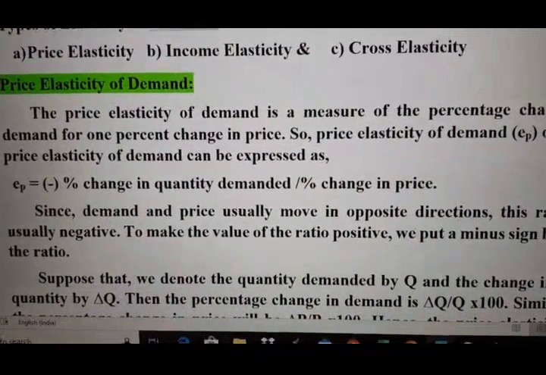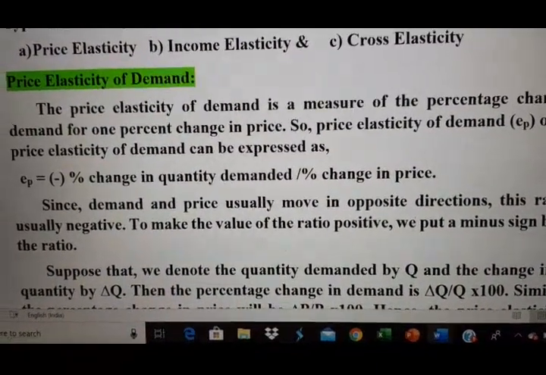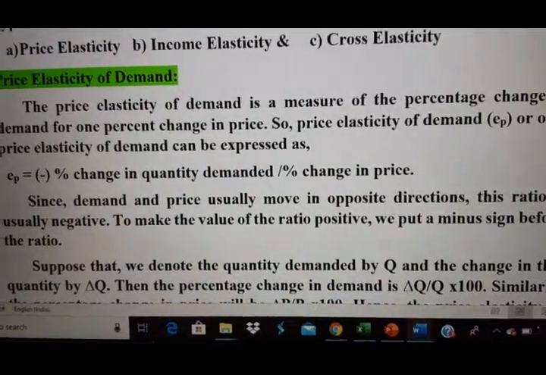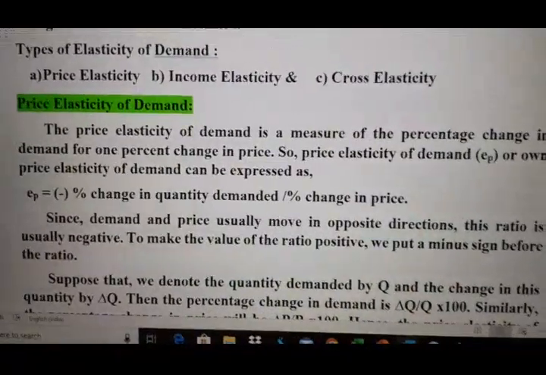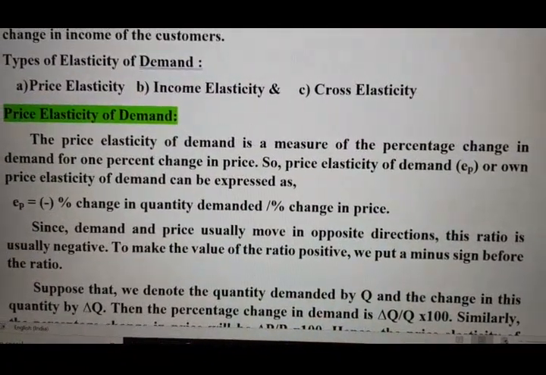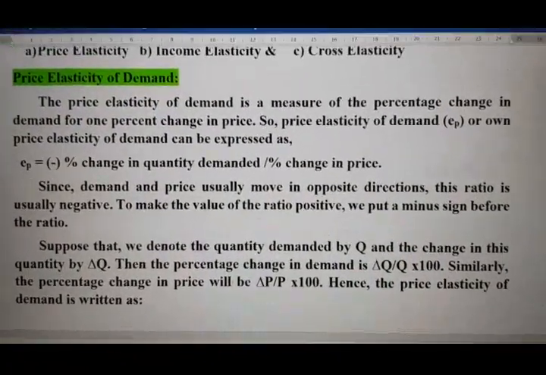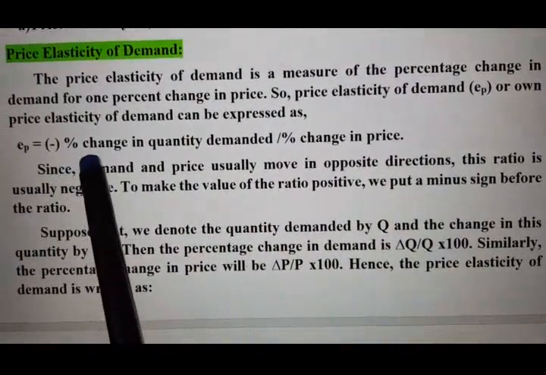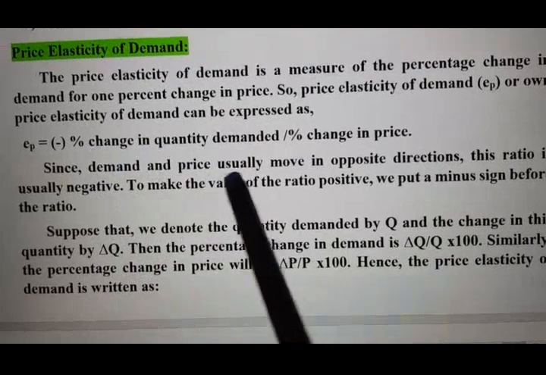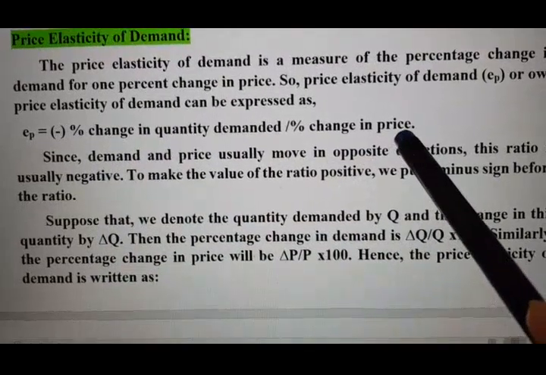Now we will consider a very good example to elaborate the same. As I have just written the formula, EP is equal to minus percentage change in quantity demanded divided by percentage change in price.